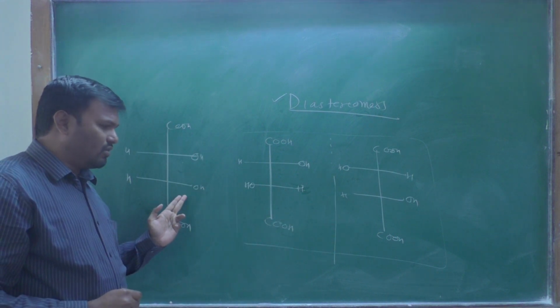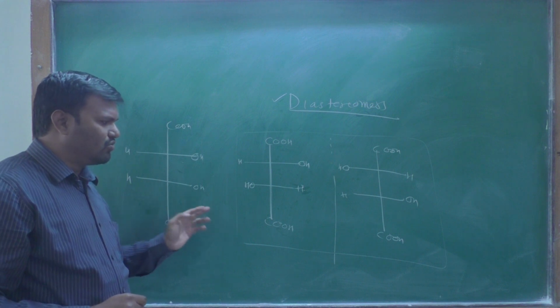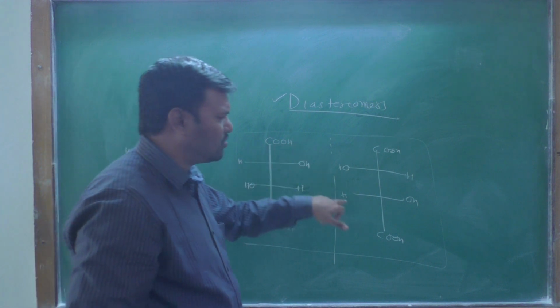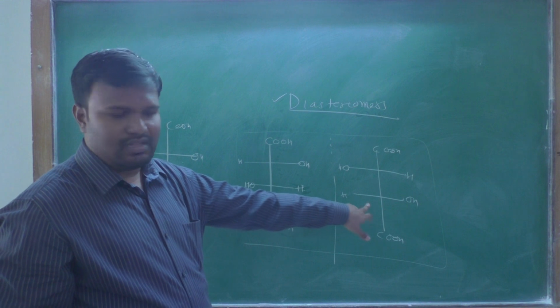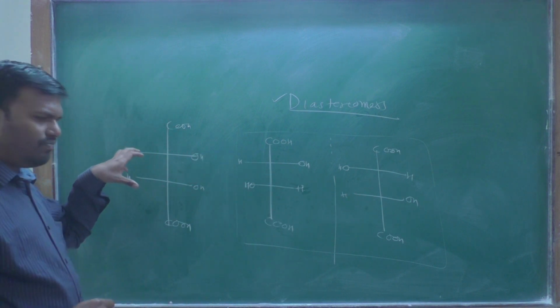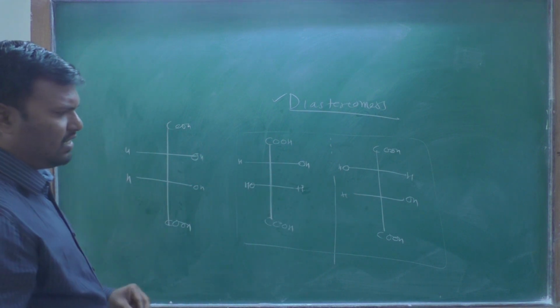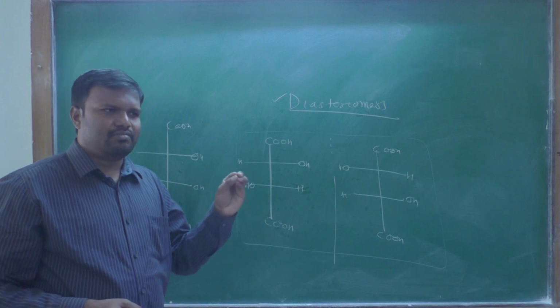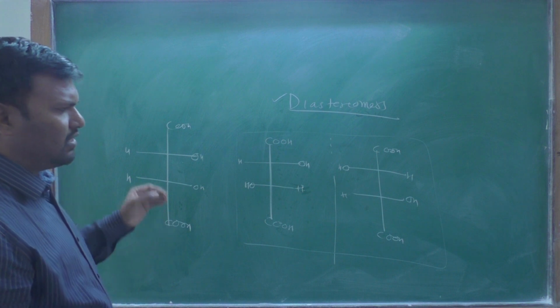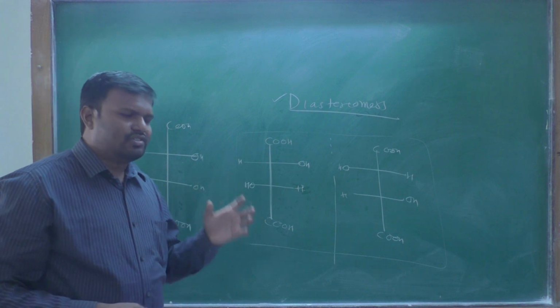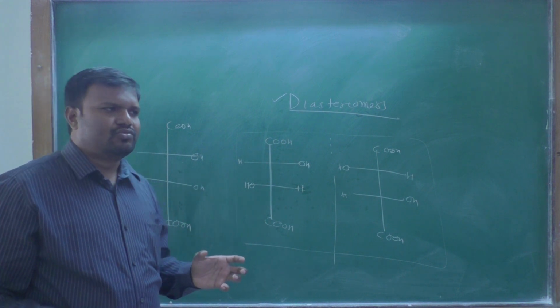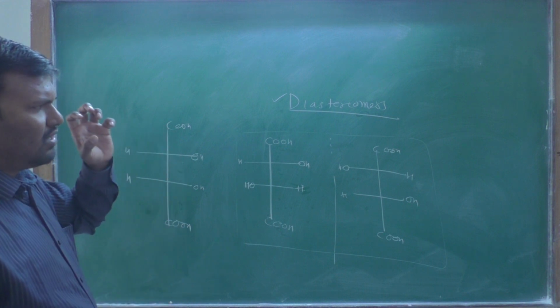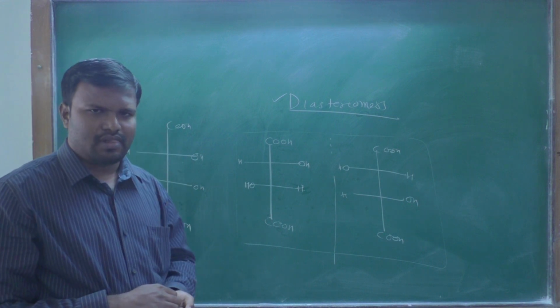But for this compound, the mirror image is not equal to this one and also not equal to the other. Therefore, we define diastereomers as stereoisomers which are not mirror images to each other, or which are not enantiomers to each other.